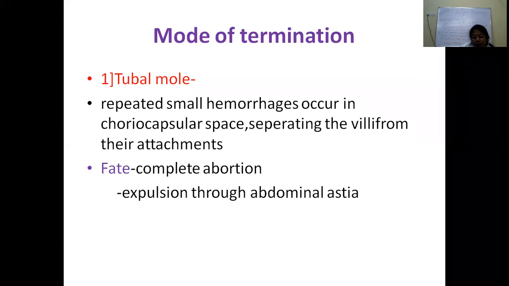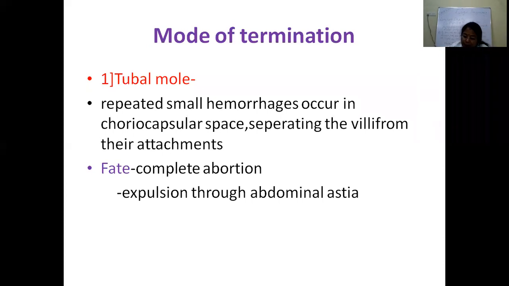Sometimes the decidua is not forming properly, so it can be shed intermittently because the hormone support is not proper. So there is some spotting that can happen. And the decidua may sometimes be passed as a flat reddish or brown piece, which the patient will usually bring with her. So there is a passage of a white mass, and it is the decidual cast.